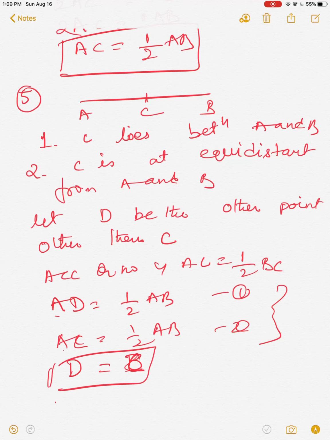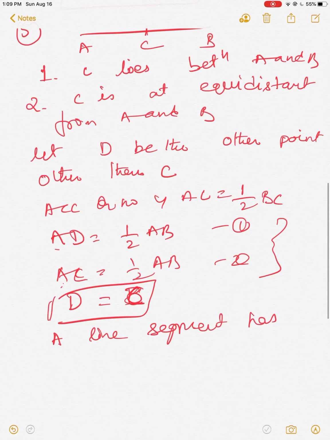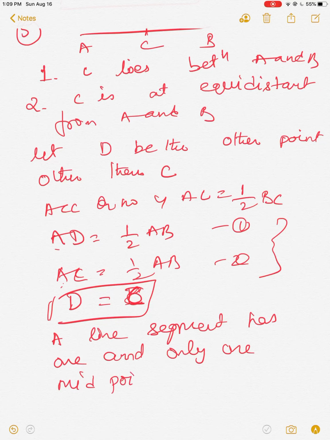That means a line segment has, because we have proved that AD is equal to half AB and AC is equal to half AB, that is, D is equal to C. So the line segment has one and only one midpoint. One and only one midpoint.